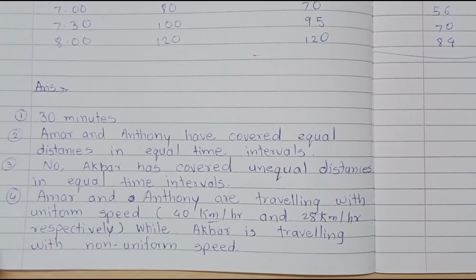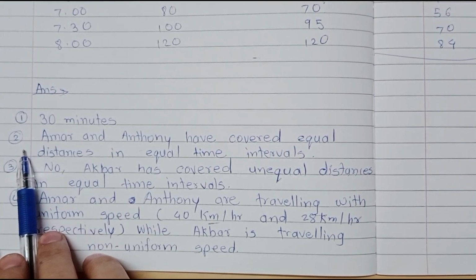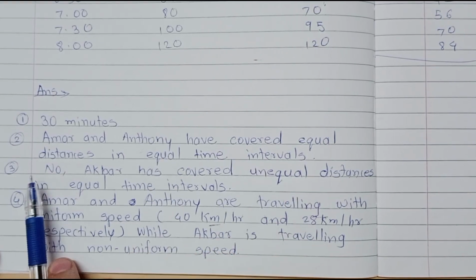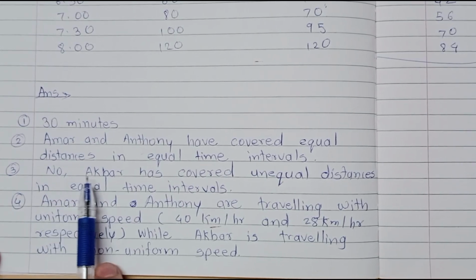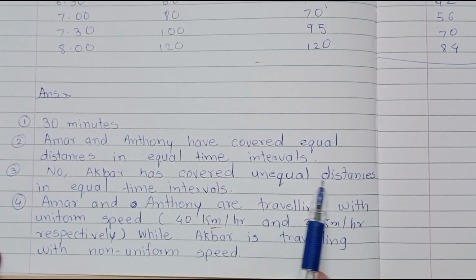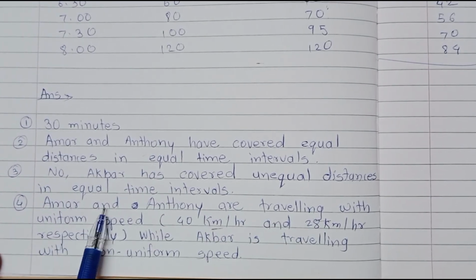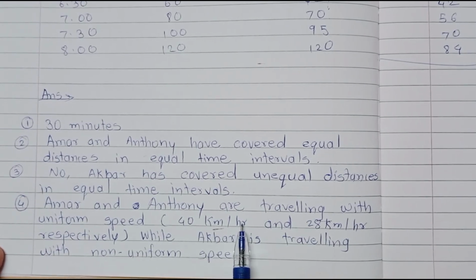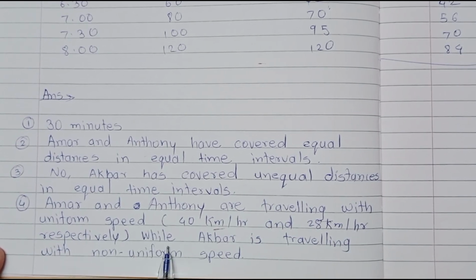Here I wrote the answers to these questions. First question answer is 30 minutes. Second question answer is Amar and Anthony have covered equal distances in equal time intervals. Third, no, Akbar has covered unequal distances in equal time intervals. Fourth, Amar and Anthony are traveling with uniform speed 40 km per hour and 28 km per hour respectively, while Akbar is traveling with non-uniform speed.